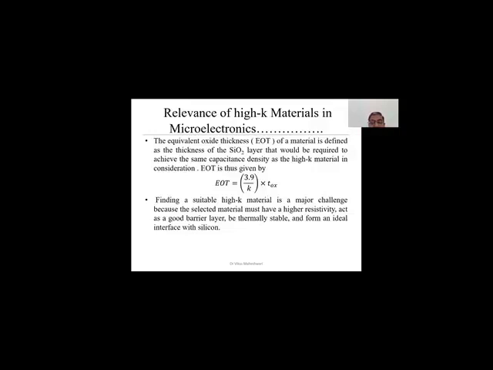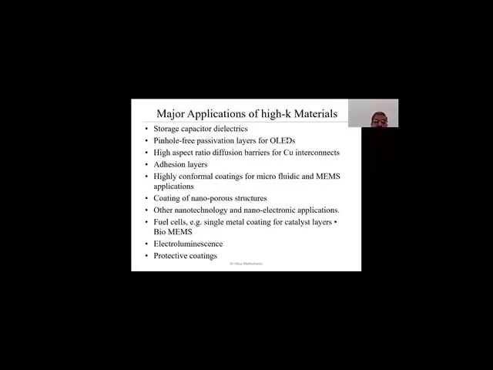One of the major challenges is finding a suitable high-K material, because it should be compatible with CMOS manufacturing processes. It must provide higher resistivity and act as a good barrier layer. It should be thermally stable so that it can provide an ideal interface with the silicon, which is used as a substrate, so that ideally no electrons enter the oxide layer from the channel, and channel mobility is kept constant. These are the major requirements for high-K materials.